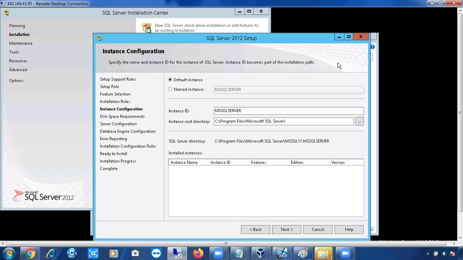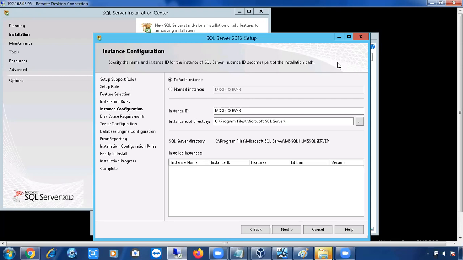Mostly in organizations, people are going to use a default instance, okay? If they are going to configure only one instance, they install it as a default instance. That is the only advantage: we can connect to the default instance using the computer name. Remaining, there are no other differences between a default instance and a named instance, okay? A default instance will allow you to connect to the SQL Server using a computer name.